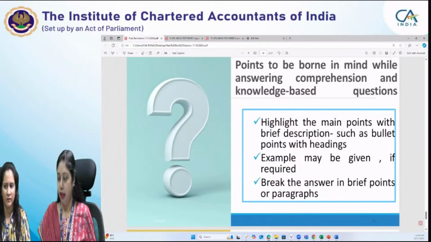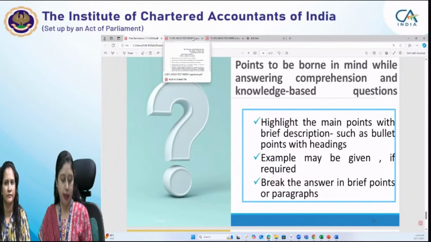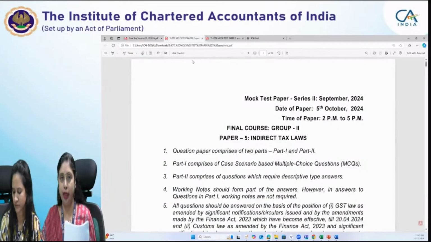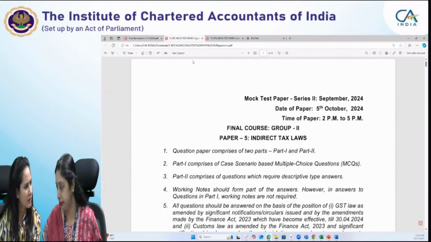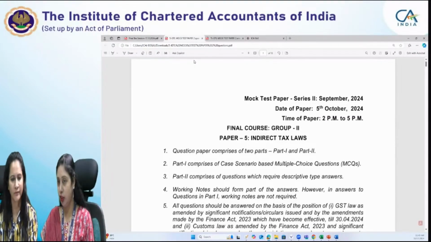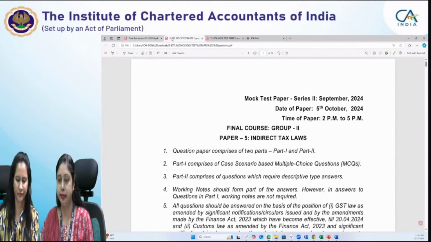Okay. So should we start with the mock test paper now? In between, we'll keep telling you other important points which you have to keep in mind for the examination. Mr. Gaurav has asked about the horizontal for the mock test paper. No, I have already explained it.